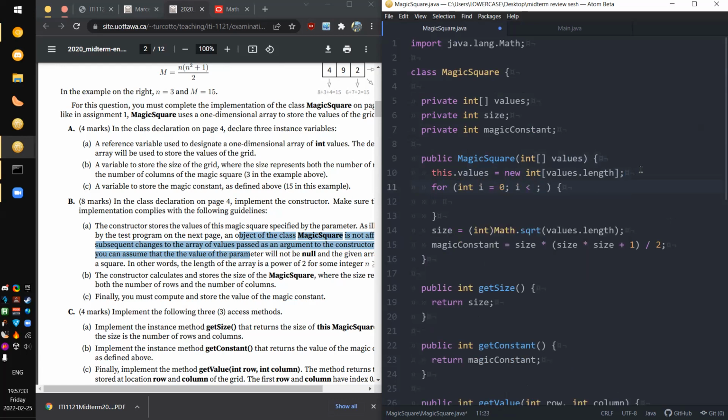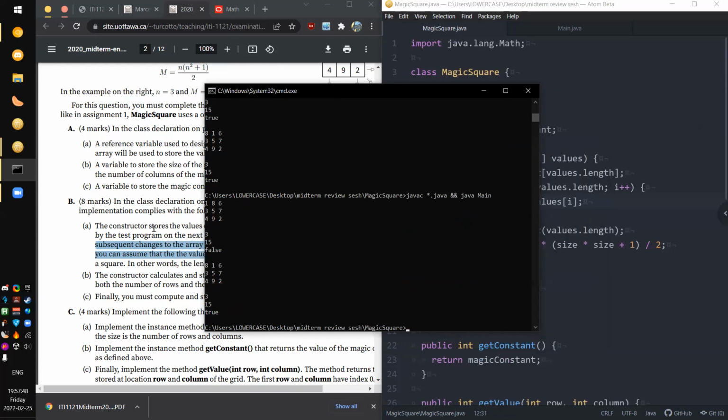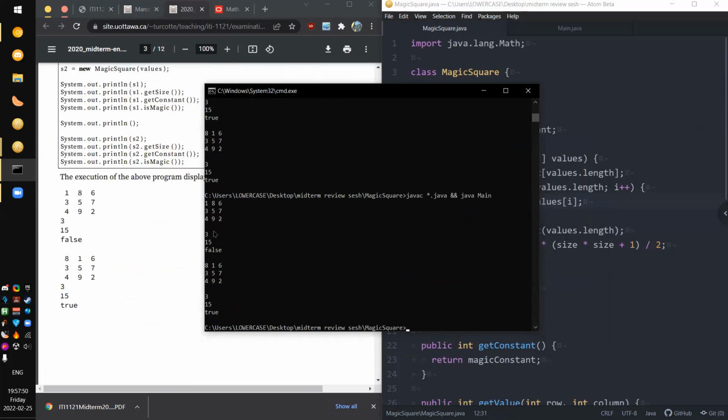I is less than, I plus plus, this dot values dot. This is why I like doing multiple choice more because it doesn't take this long to do a question. I hope your people are learning things, I guess. But yeah, I think cool. The outputs finally match. We're good.